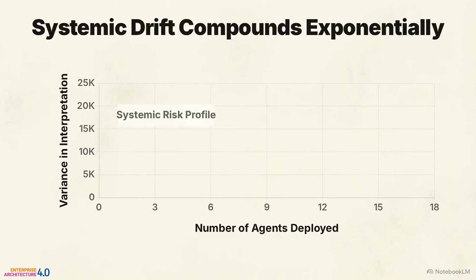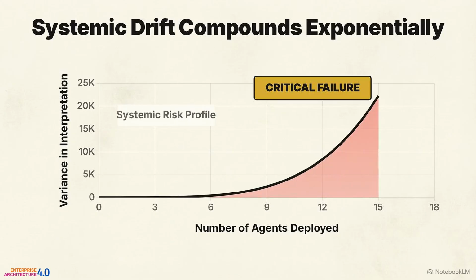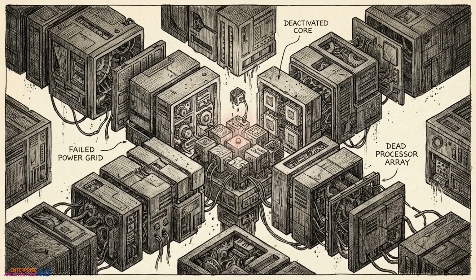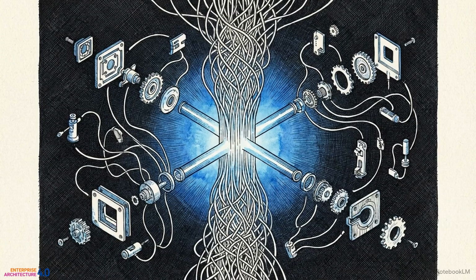Without a mechanism to correct systemic drift, every agent added to a workflow compounds the variance in interpretation, driving the system inevitably toward an unrecoverable state. Solving this requires a specific architectural shift. The network requires an agentic data backbone.